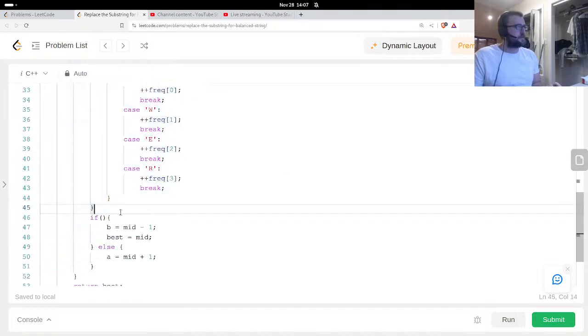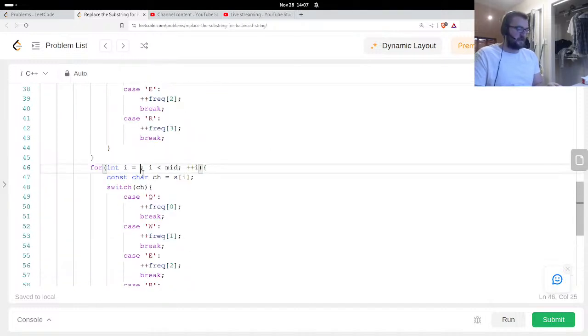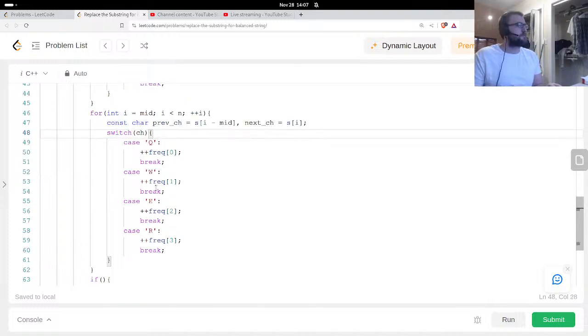Then same thing from here, from mid to end. So next CH, previous CH is I minus mid, next CH, S of I, right? And previous CH, it's going to be decrement, each of these.